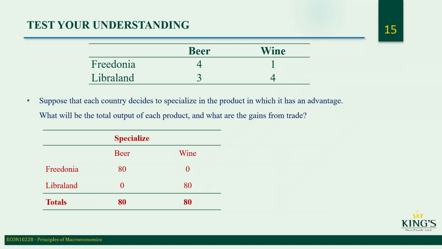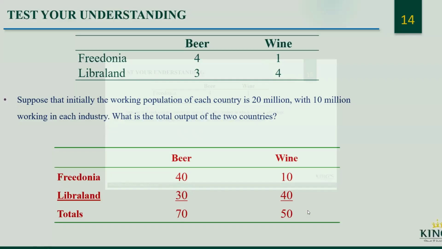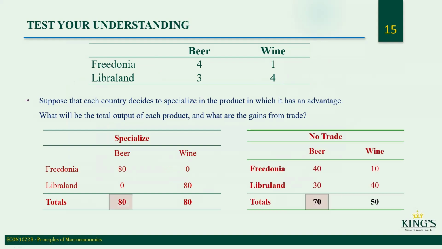As we saw from before, if we go back, instead of just doing 70 beer and 50 wine, we do 80 of beer and 80 of wine. So we get more of each if we specialize and trade, because we double our production of beer from 40 to 80, and double our production of wine from 40 to 80.